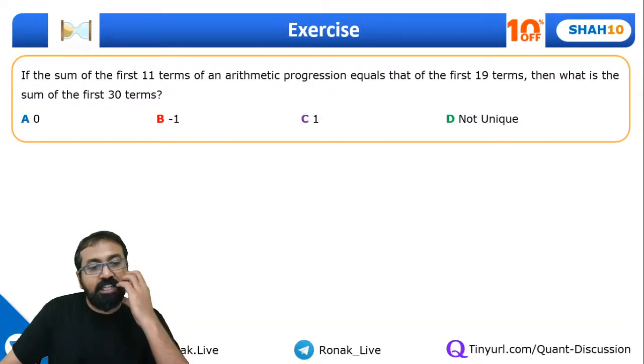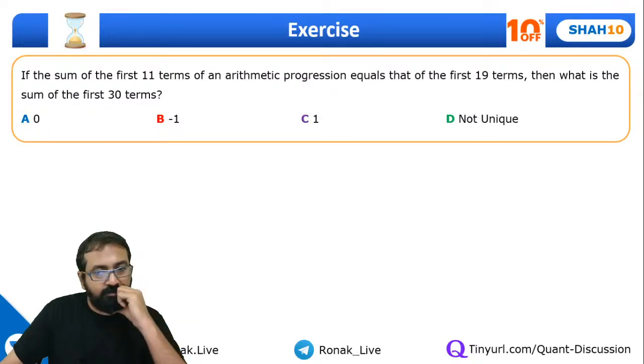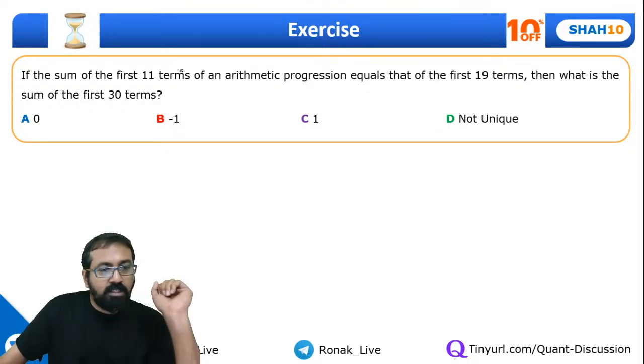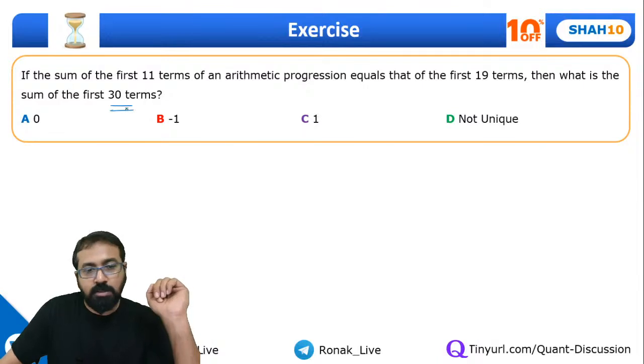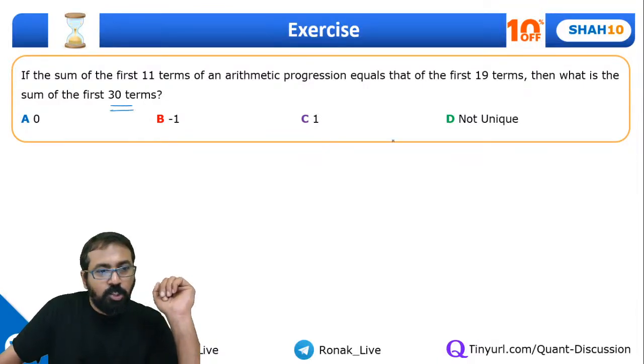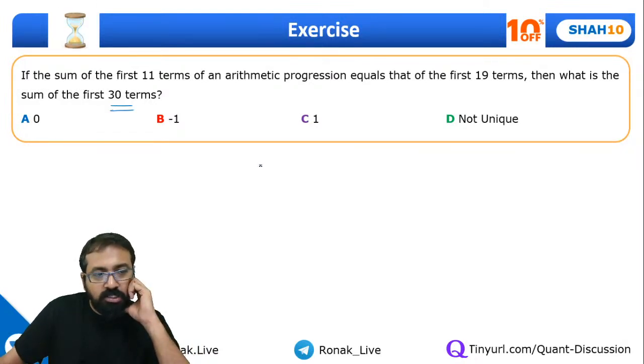Sum of first 11 terms of an arithmetic progression equals that of first 19 terms. Then we need to find out the sum of 30 terms. So guys, there are different ways to solve this. I mean, you can also do it this way.